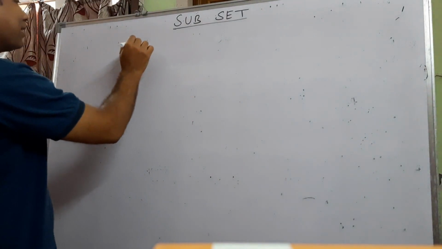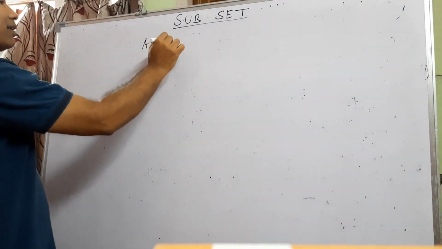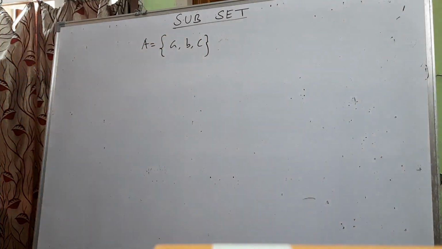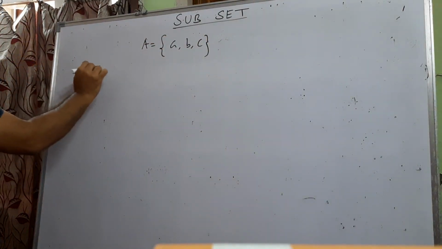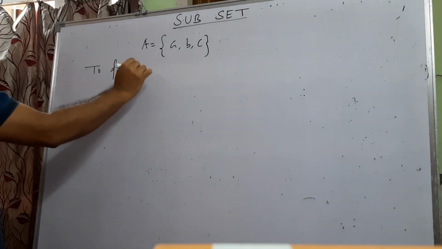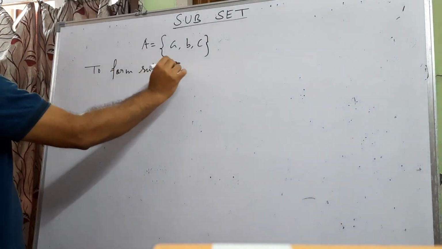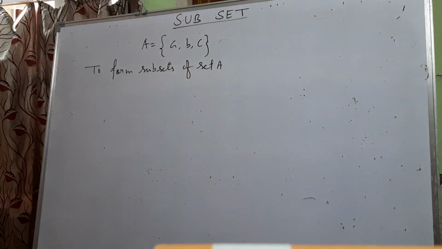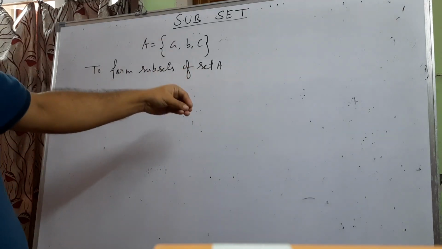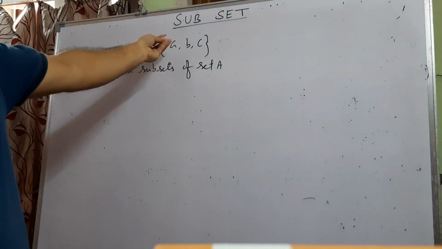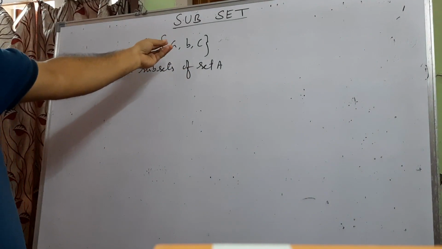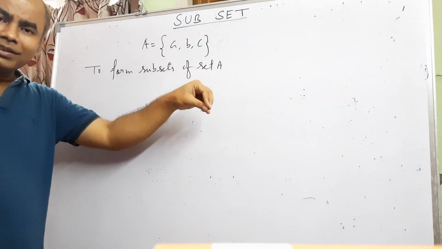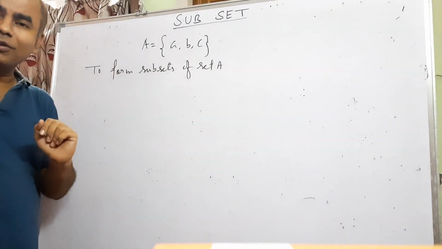Your given set is, say, set A. It has, suppose, elements A, B, C. You are going to form subsets of set A. As I told you, when you form a subset of set A, you have to take some of the elements from set A and form a new set. That new set will be a subset of set A.